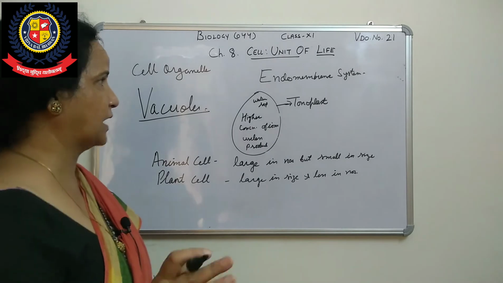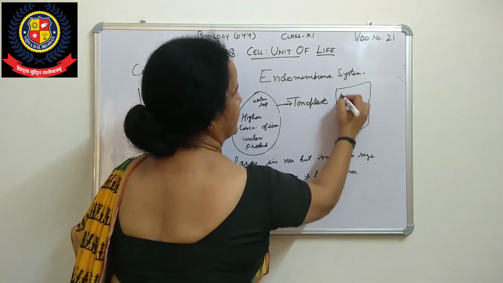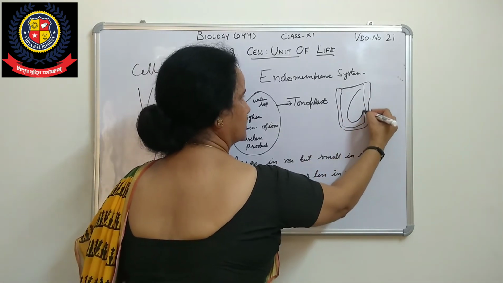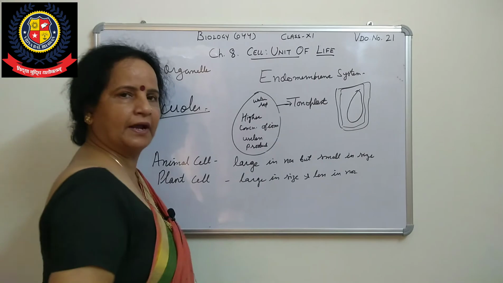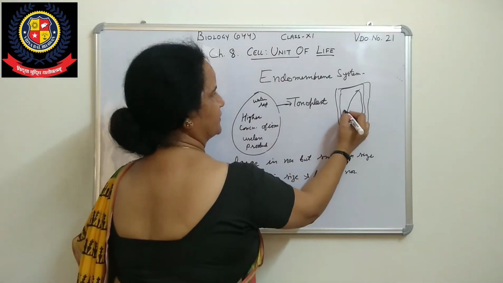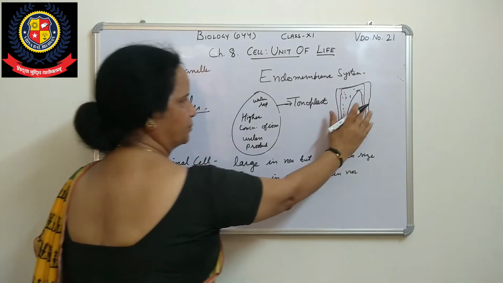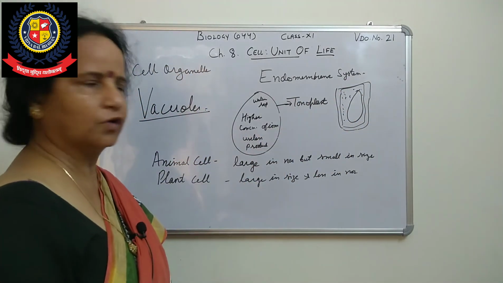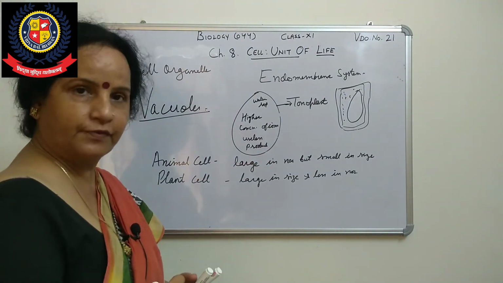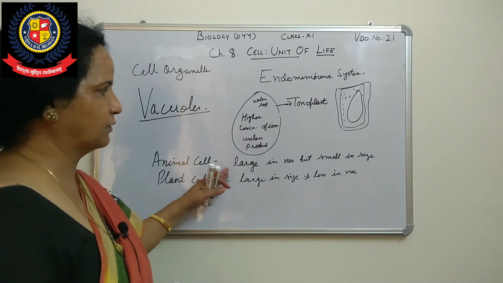Suppose this is a plant cell having a cell wall, then a cell membrane. You know that maximum, about 90%, of the space is occupied by the vacuole, and the rest of the other cell components are just on this side. The maximum portion is occupied by these vacuoles, one or two. So that is one difference between plant cell and animal cell.